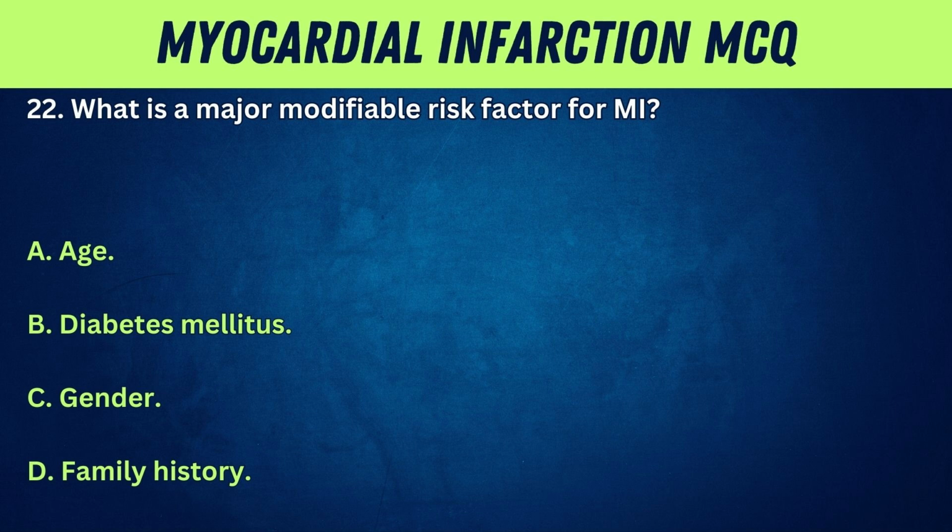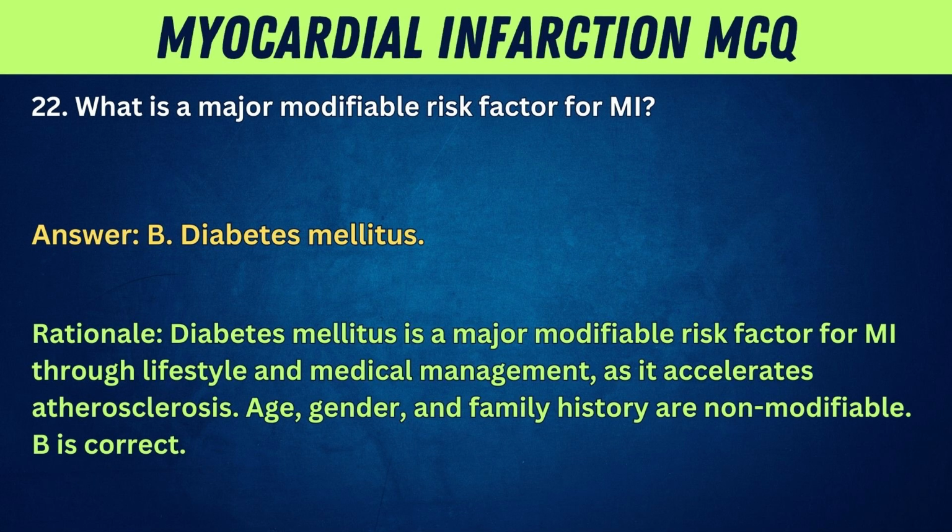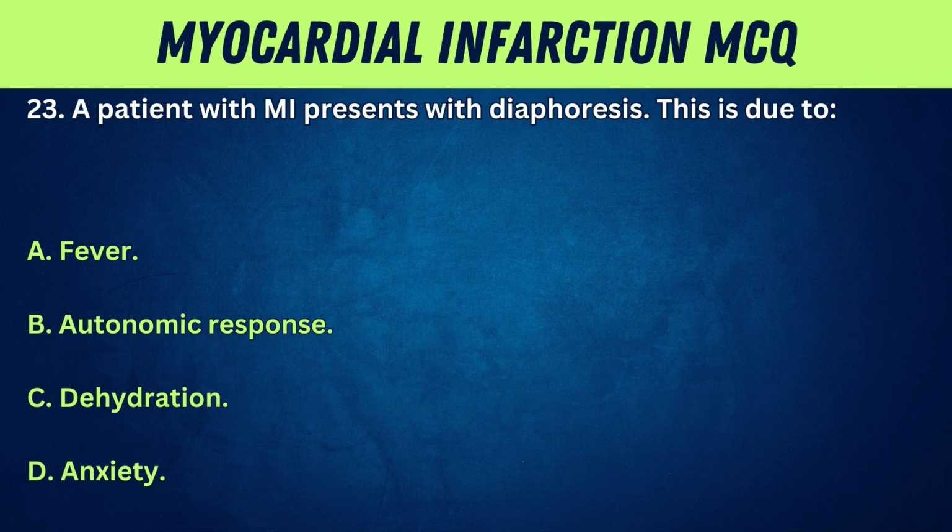A. Age. B. Diabetes mellitus. C. Gender. D. Family history. Answer: B. Diabetes mellitus. Rationale: diabetes mellitus is a major modifiable risk factor for MI through lifestyle and medical management, as it accelerates atherosclerosis. Age, gender, and family history are non-modifiable. B is correct. 23. A patient with MI presents with diaphoresis.